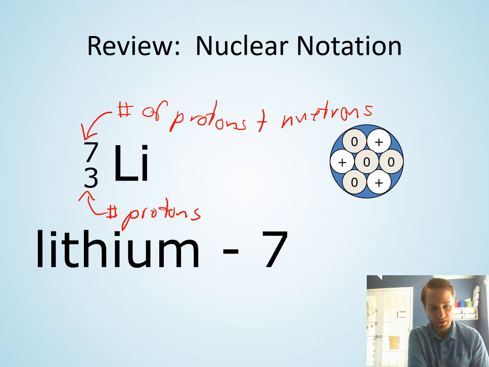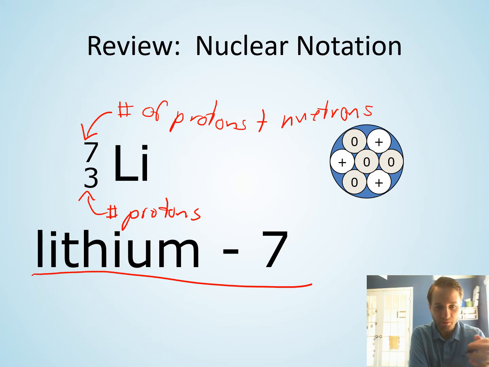How I'd say this is I would call this lithium 7, because it being lithium implies there are 3 protons. The number of protons is unique to a given element. Each element has its own unique number of protons, okay? So if you change the number of protons, you're changing the element. So the element name and the number of protons are linked together, giving the same information.